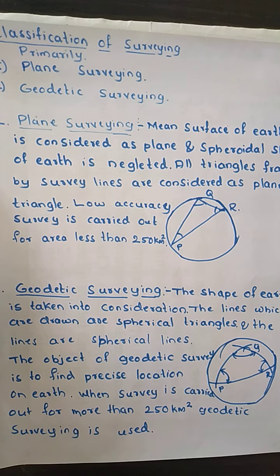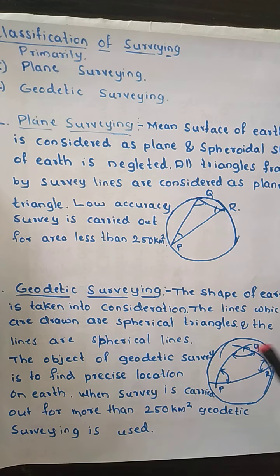If we do any kind of survey in geodetic surveying, the lines we get form spherical triangles, and the lines are spherical lines.